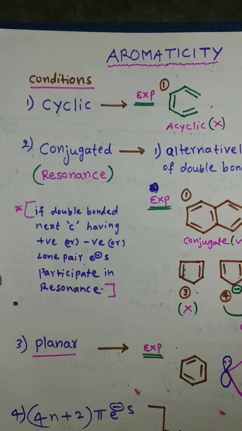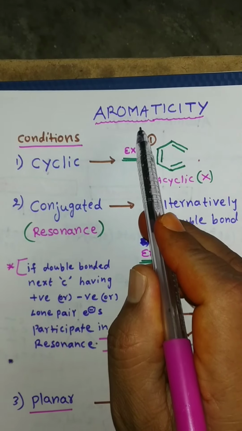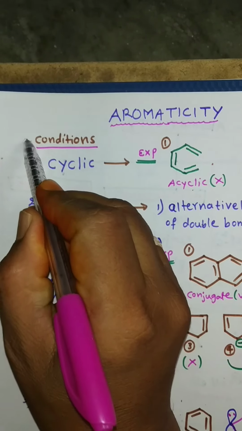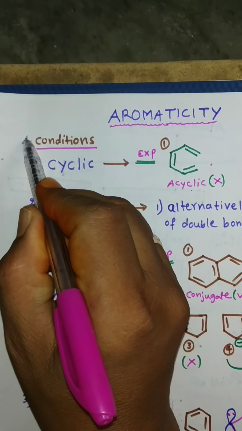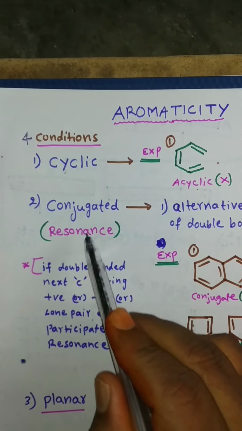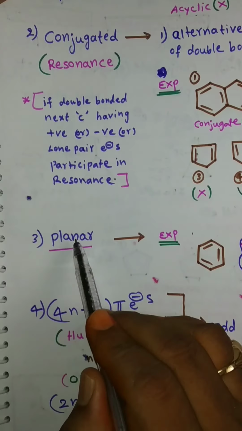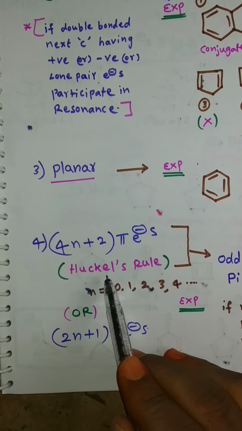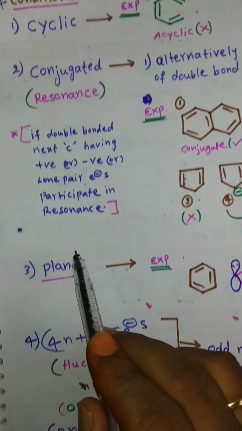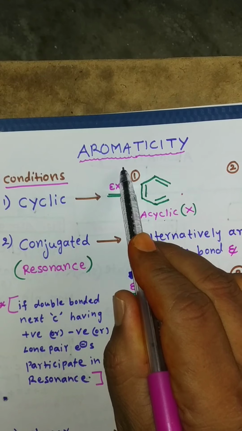Dear student, now discuss about the aromaticity. The aromaticity mainly depends on four conditions. They are number one, cyclic compound, conjugated system, planar structure, and Hückel's rule. So these four conditions completely explain the aromatic compounds.